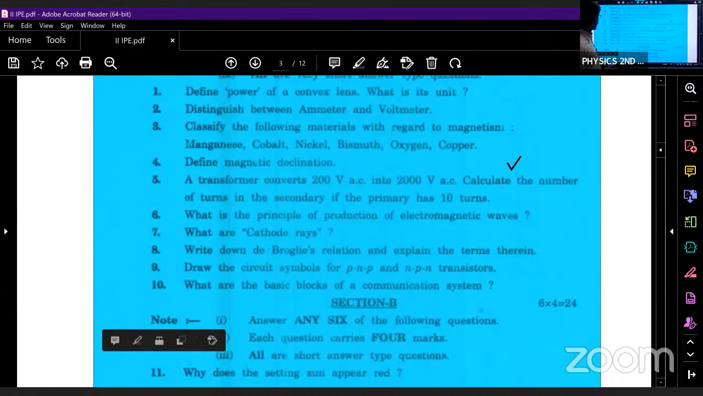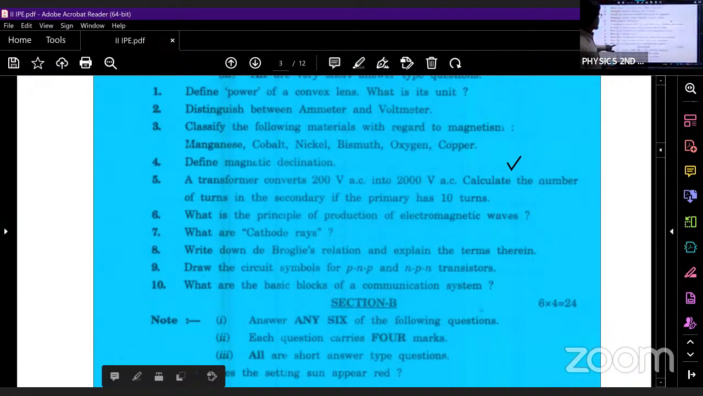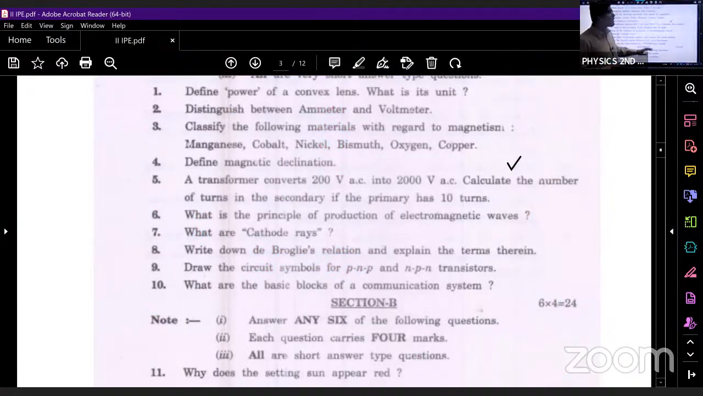Next question is, draw the circuit symbol for PNP and NPN transistor. I hope you remember this. In PNP and NPN transistor, how many terminals will we have? We'll have 3 terminals.